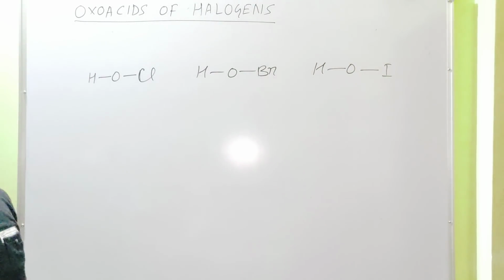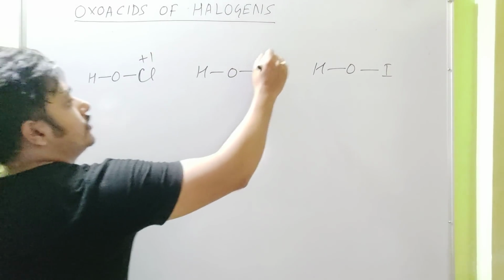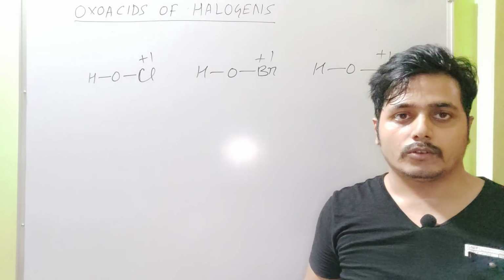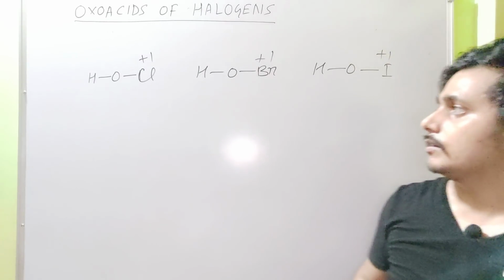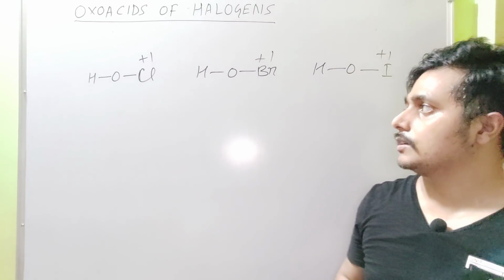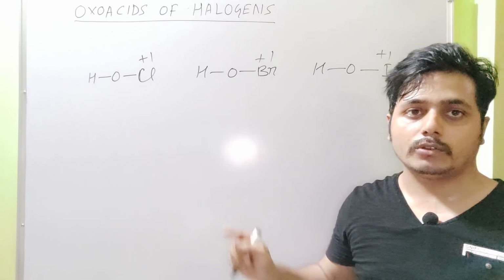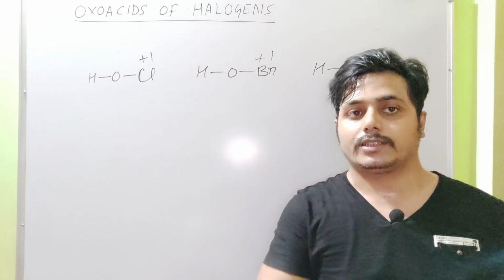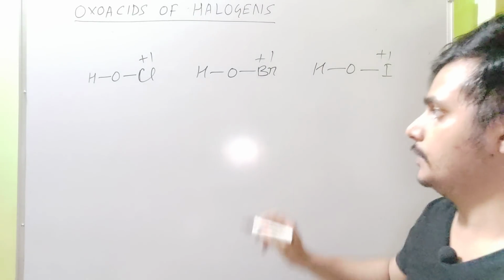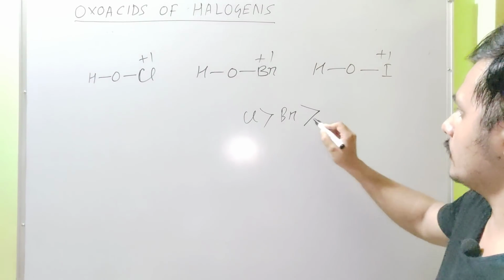In this case, the oxidation state of the halogen is the same, +1, +1, +1. So in this case we do not look into the oxidation state. We have to see the electronegativity of the halogen. Down the group, electronegativity of halogen decreases. That means chlorine is more electronegative than bromine, which in turn is more electronegative than iodine.